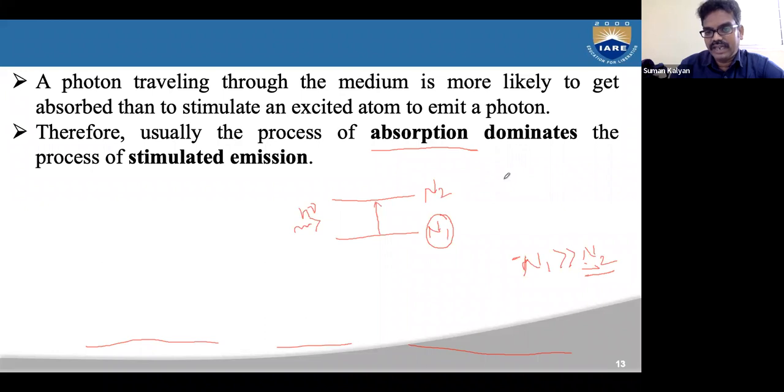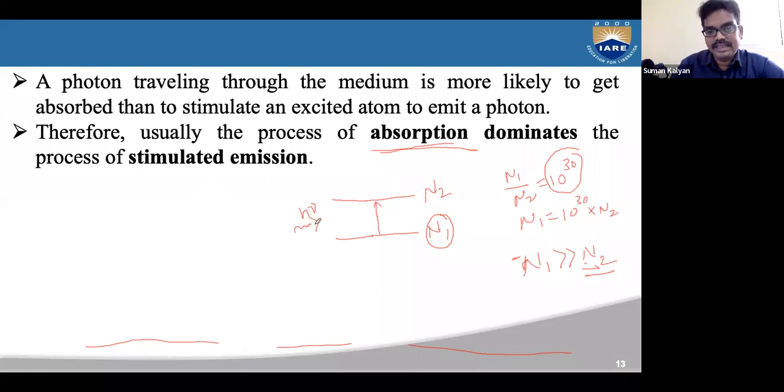Usually the ratio N1 by N2 is of the order of 10 power 30. That means the number of atoms in the lower level equals 10 power 30 times N2. That's why there is a high chance for the photons to interact with the atoms in the lower energy state and jump to the higher energy state. That's why absorption dominates stimulated emission.